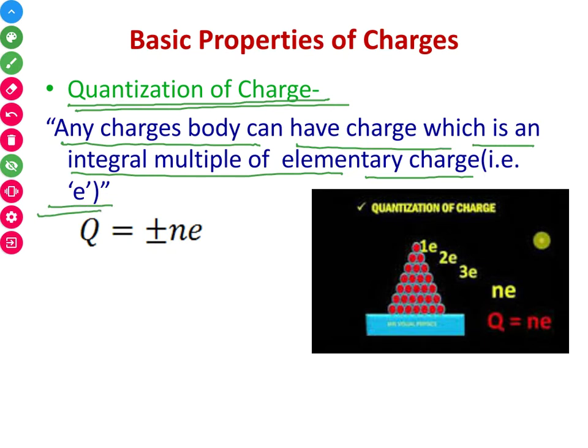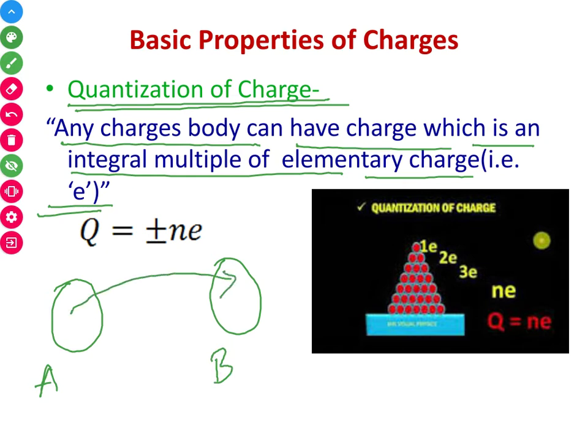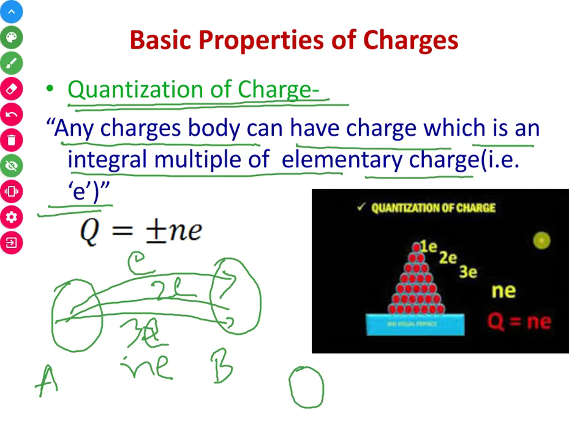So if there are two bodies, A and B, and if the charge is transferred, we can transfer either one electron, or two electrons, or three electrons. But if we want to transfer 1.2 electrons, it is not possible.